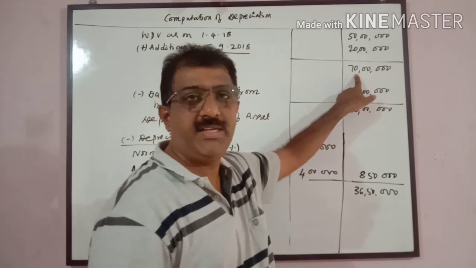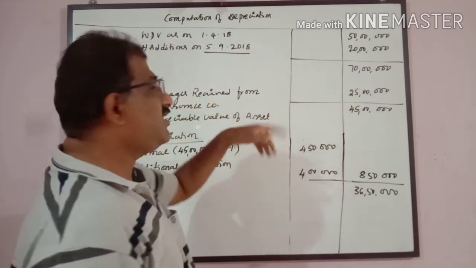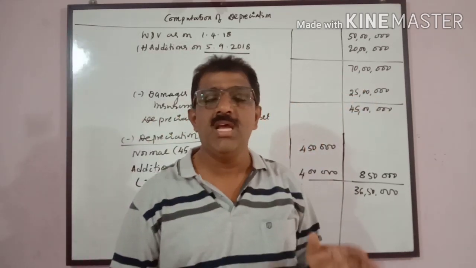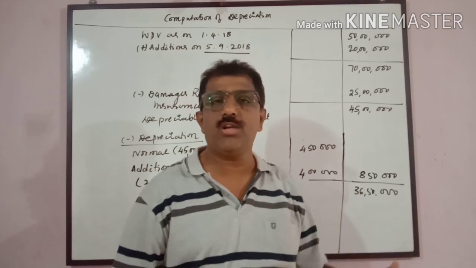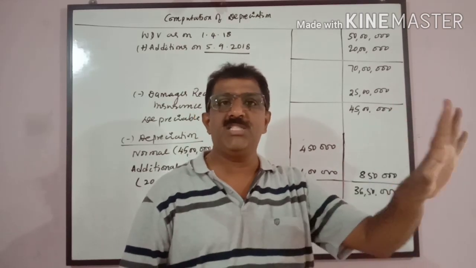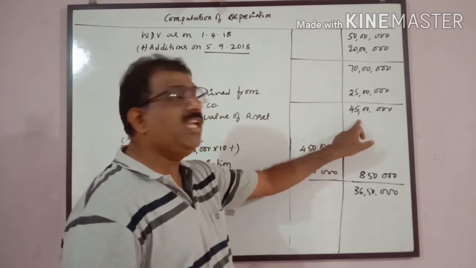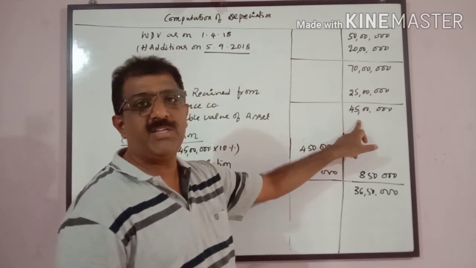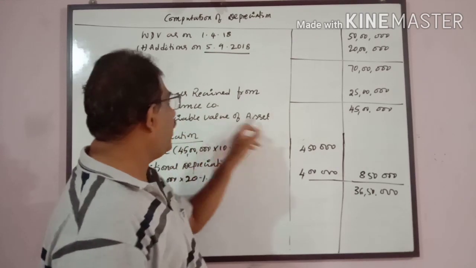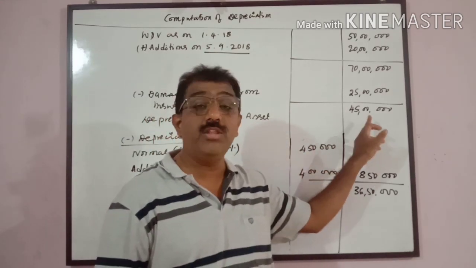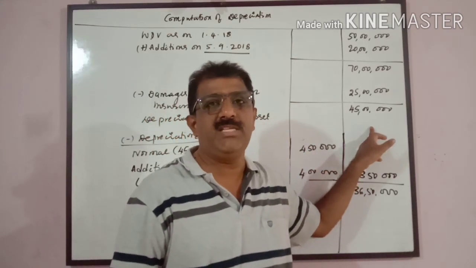Totally it comes to 70 lakhs. Minus deletions. Deletions means there was damage, a part of the machinery got destroyed and the insurance company is paying 25 lakhs. Minus 25 lakhs, the remaining value is the value for depreciation. So the depreciable value of the asset is 45 lakhs. On this we have to calculate depreciation.